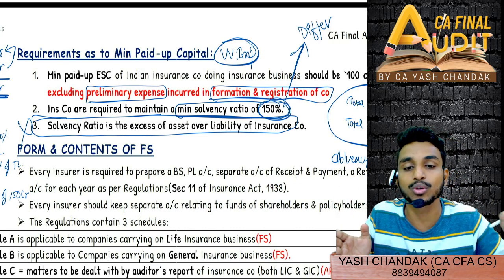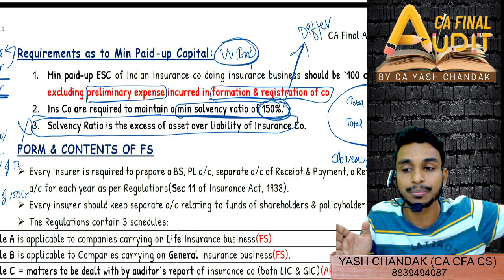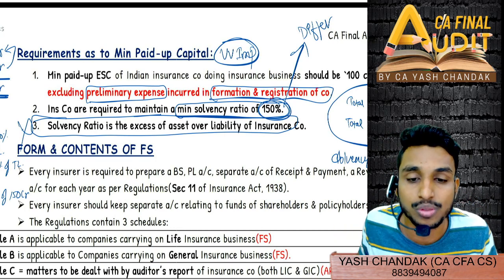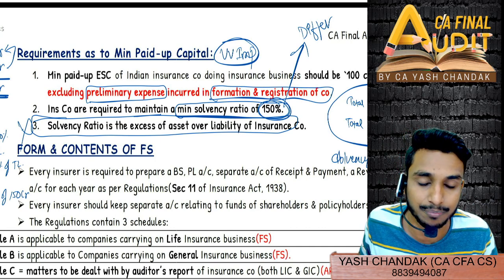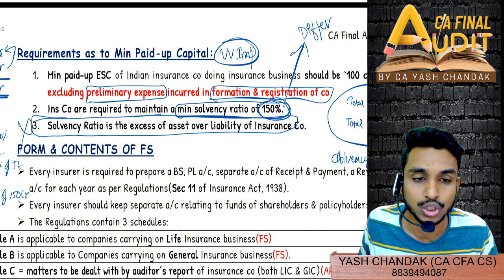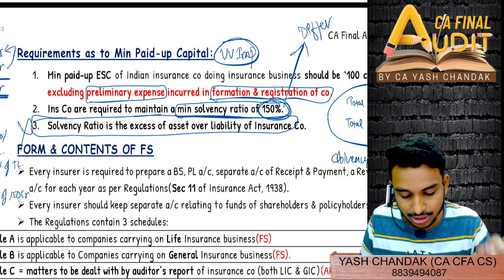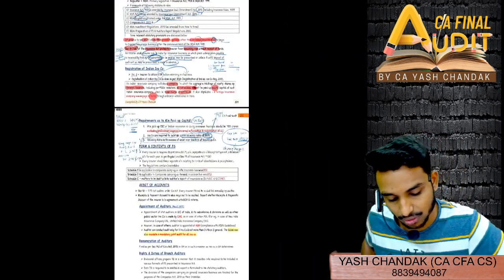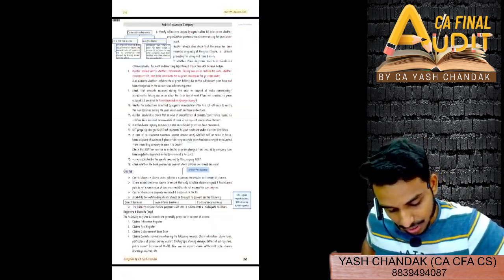Solvency ratio 150% होना चाहिए, but that is altogether a different concept that is calculated differently. And solvency margin is very simple to calculate. You just have to see excess of capital over liability, sorry, excess of asset over liability should be 50%, and that should be 50% of minimum paid up capital. मतलब समझ रहे हो, minimum paid up capital होना चाहिए वो. एक सेकंड, नीचे आ जाओ लास्ट में.